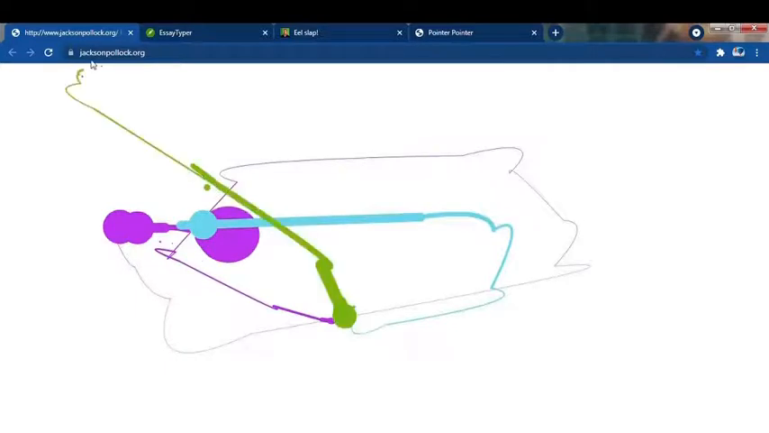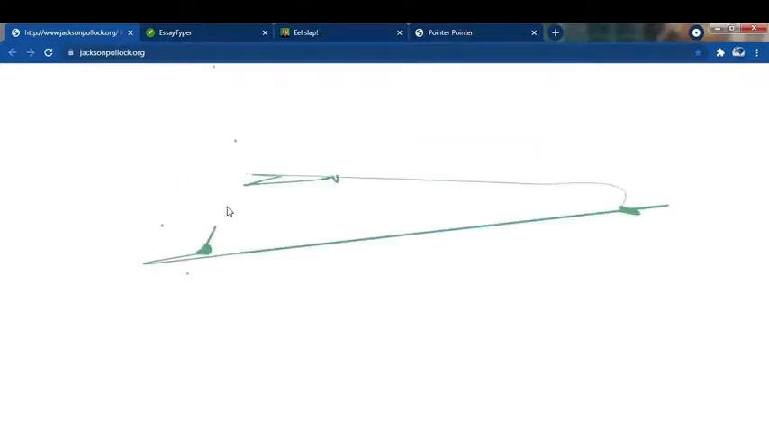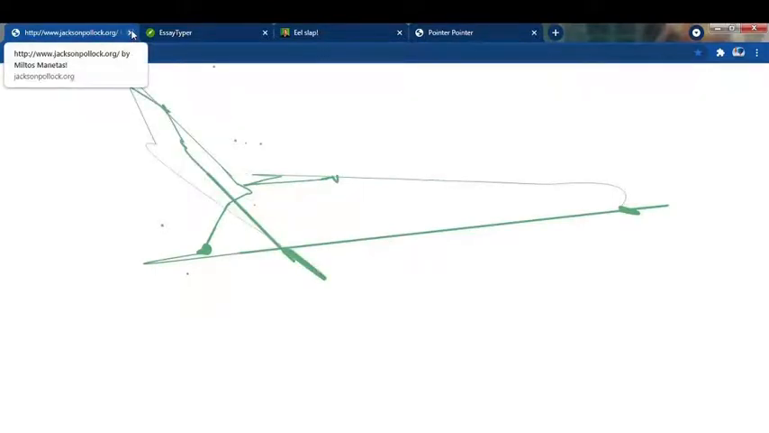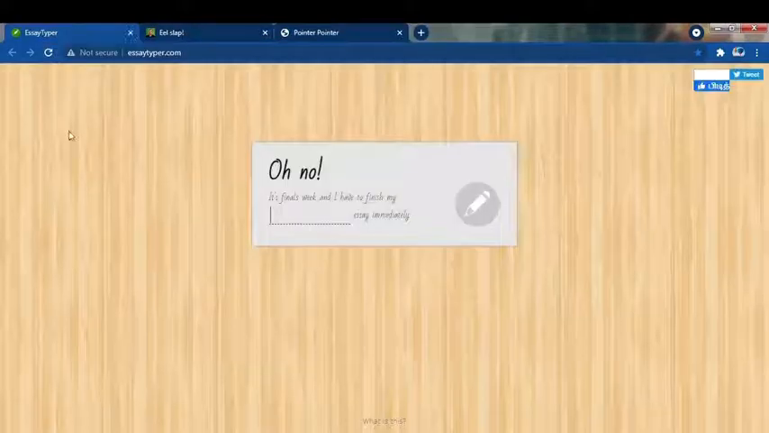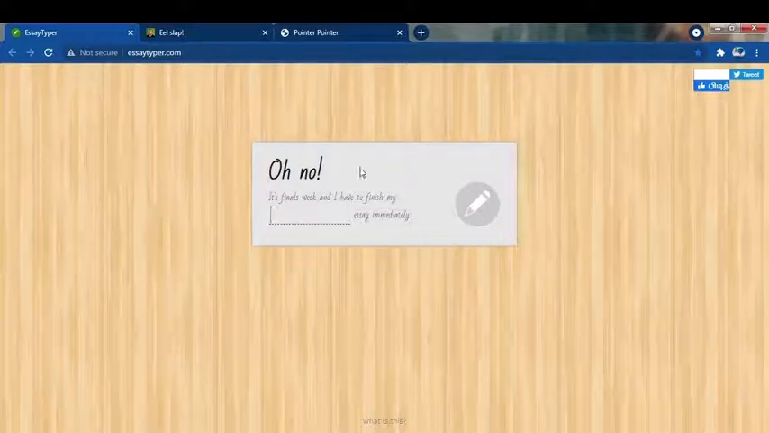Then I need no reload. See here, it has gone. So it's an amazing website. You can use it for drawing art and drawings. It's very easy. So the next website is amazing friends.